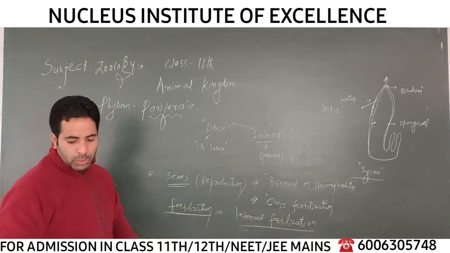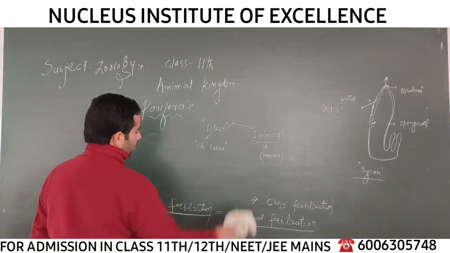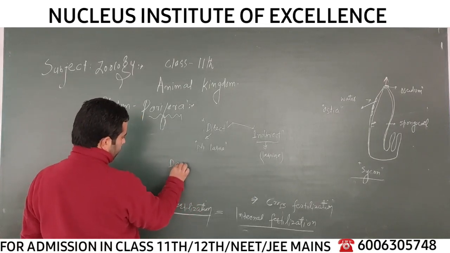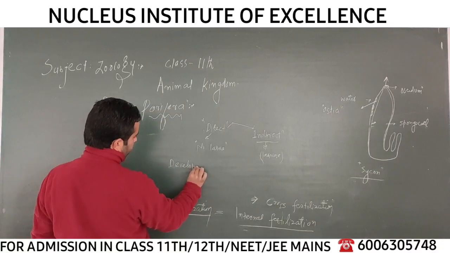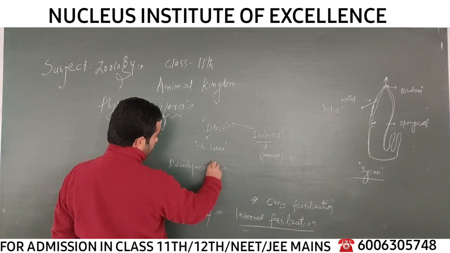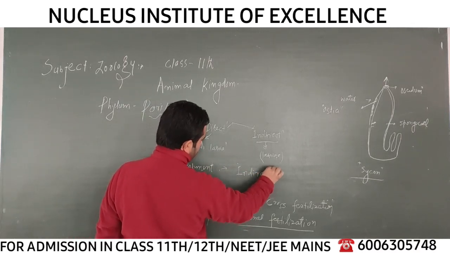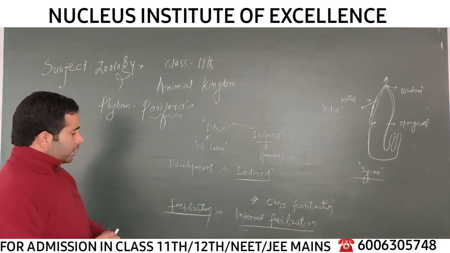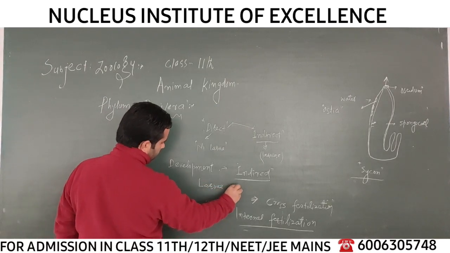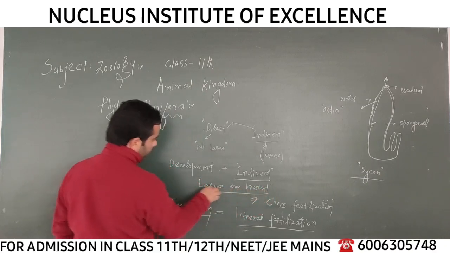What about the Porifera? What about the sponges? So far as sponges or Porifera are concerned, these generally have indirect development. You can write they have indirect development. So when the development is indirect, that means larva or larvae are present. Yes, larvae are present in the life cycle. In the development, a larval form is observed.